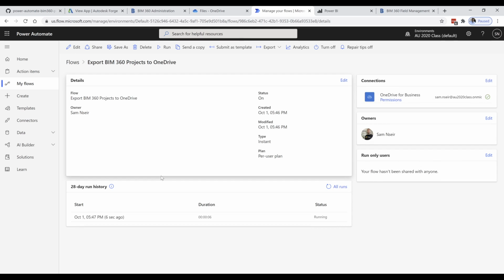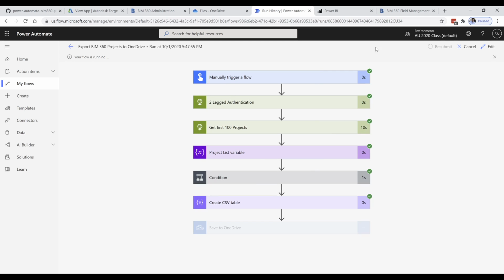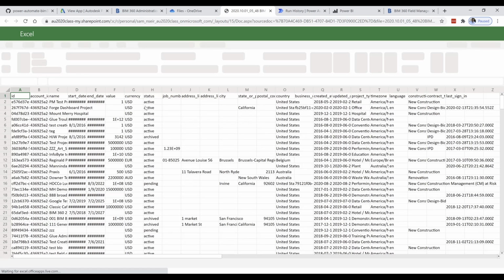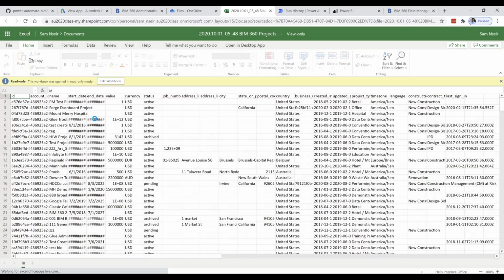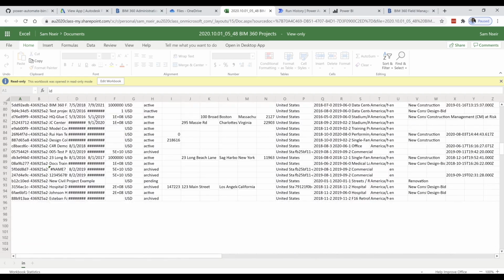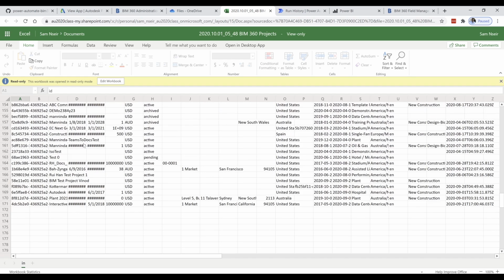And now we can review. It's still running. Click on it. You can see the step-by-step process where it's now. And now it's successful. We go to OneDrive and we can see that we just had a CSV file created. We click on it and you should see the 170 projects.